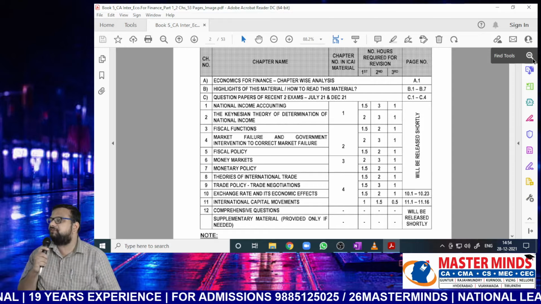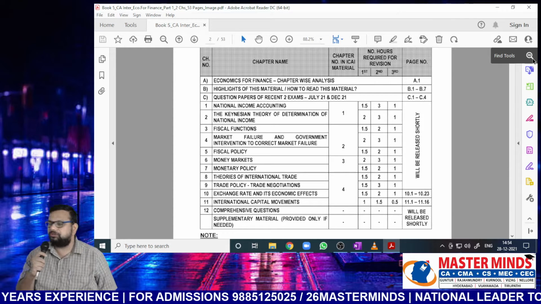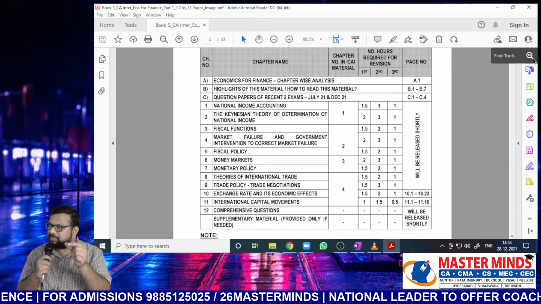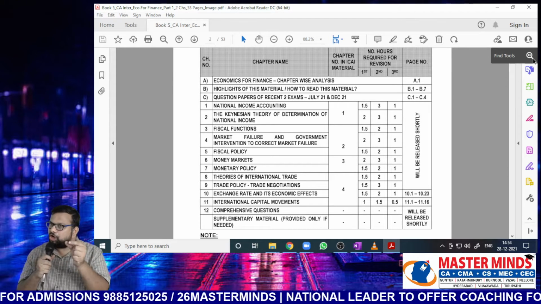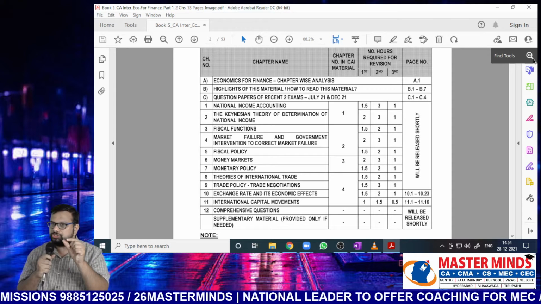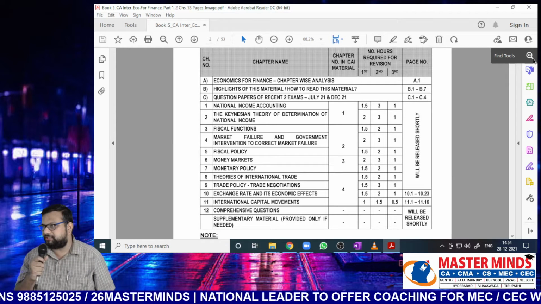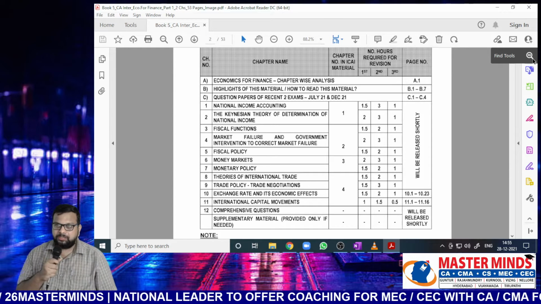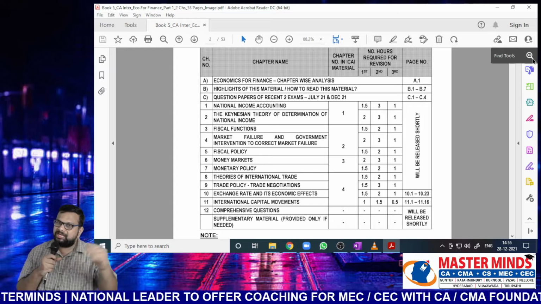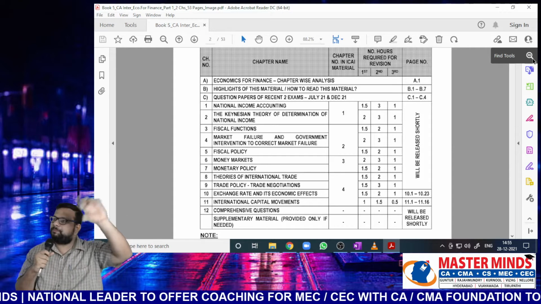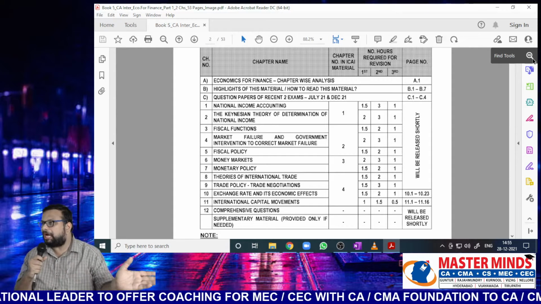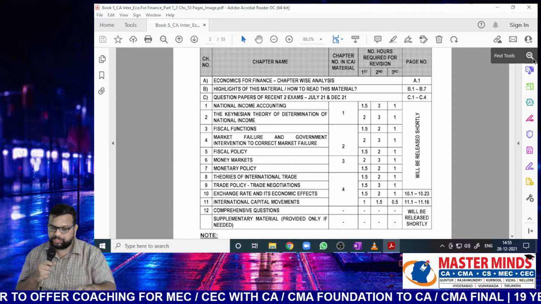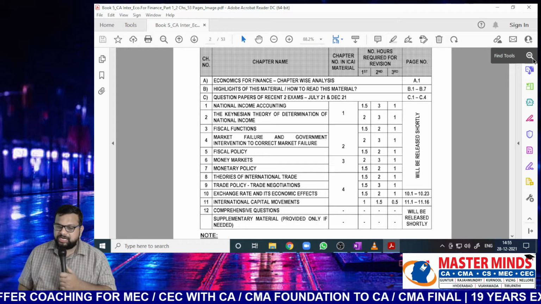Earlier we used to start with fiscal functions, fiscal policies and market failure. But unfortunately, there are some topics covered in fiscal policy, and in order to understand those topics, you should be thorough with national income and Keynesian theory. Last time we faced this problem with one or two topics, Nana. So after explaining Keynesian theory, we used to go back to fiscal policy and explain those topics. In order to avoid such a problem this time, we are starting with national income and Keynesian theory. But for your batch, we'll start with exchange rate and its economic effect.